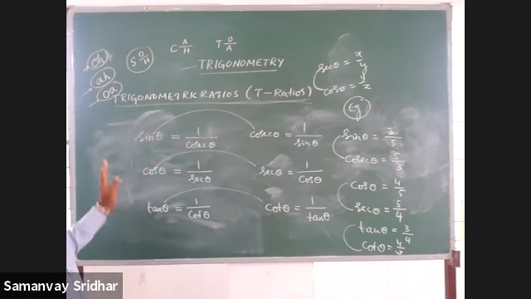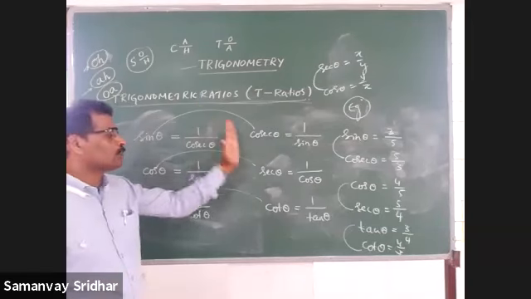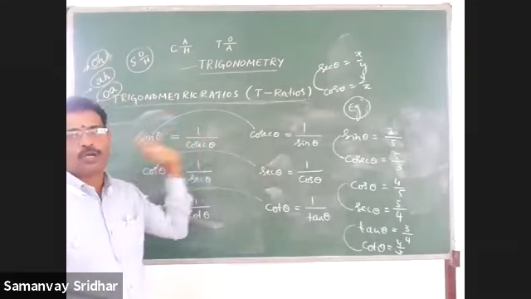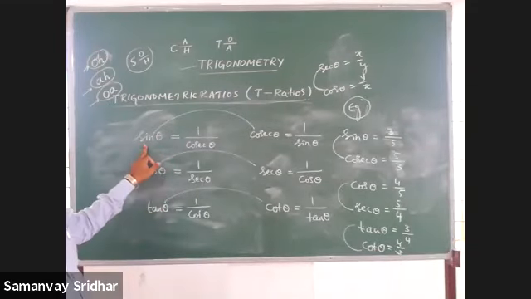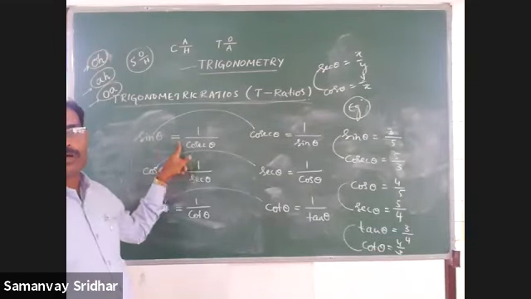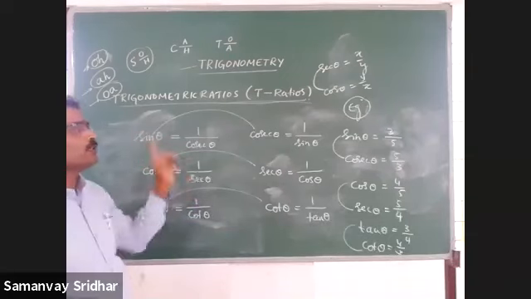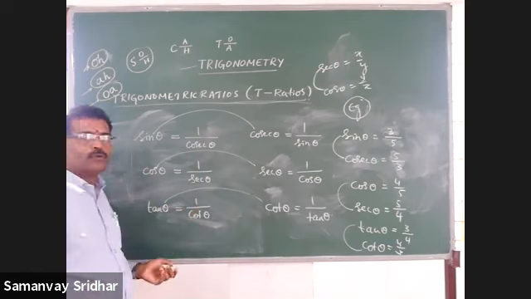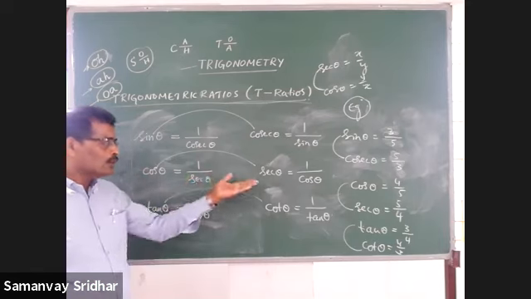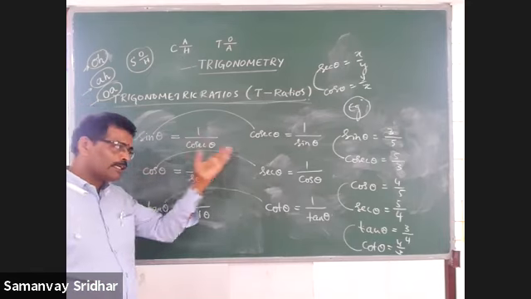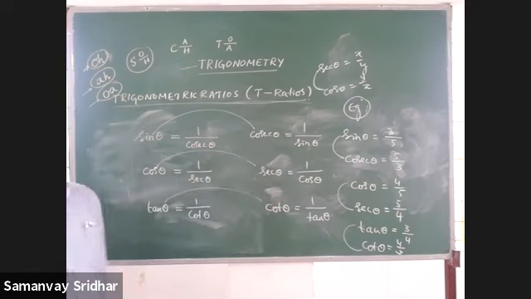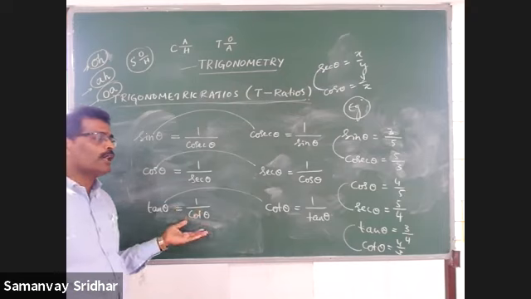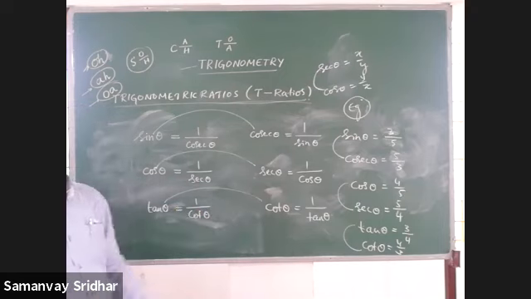Right? And I told you that these three are the reciprocals of those three respectively. Similarly, these two are what? Reciprocal to each other. Sin value is always equal to the reciprocal of the cosec. Cosec is equal to reciprocal of the sin. The value of the cos theta is the reciprocal of the value of secant theta. Secant theta is equal to the reciprocal of the value of cos theta. Tan theta is equal to 1 by cot theta. Cot theta is equal to 1 by tan theta.